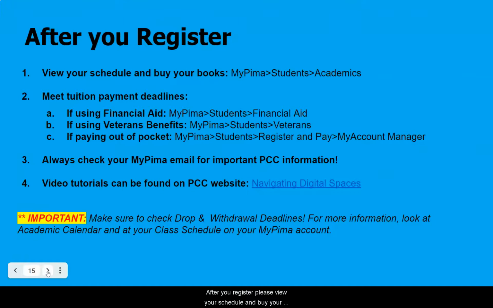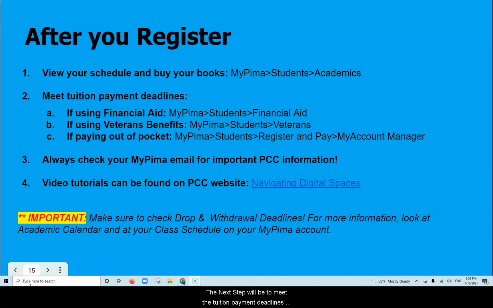After you register, please view your schedule and buy your books. You can do this by logging into your My Pima, clicking on Students, and clicking on Academics. The next step will be to meet the tuition payment deadlines.